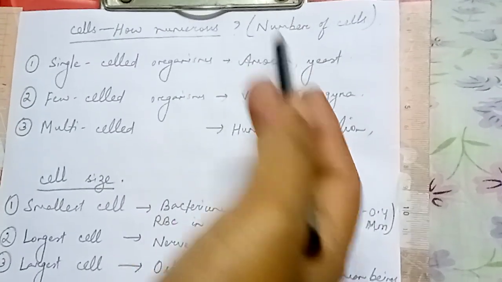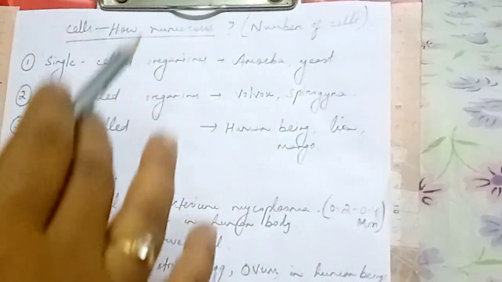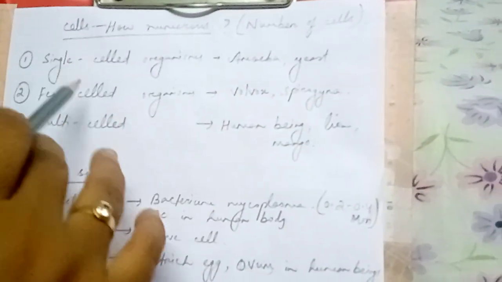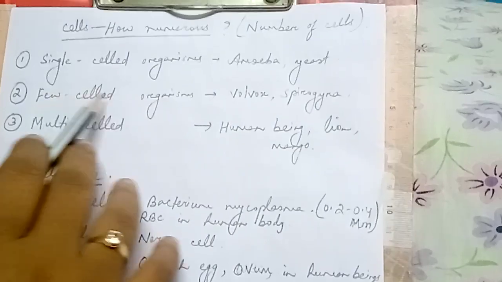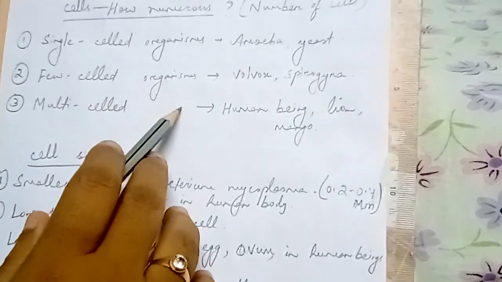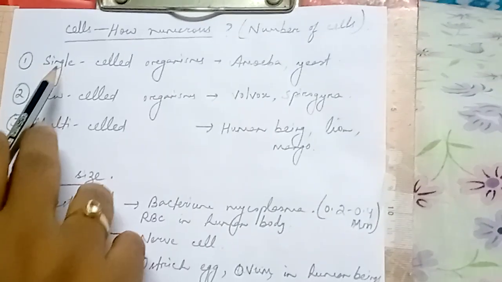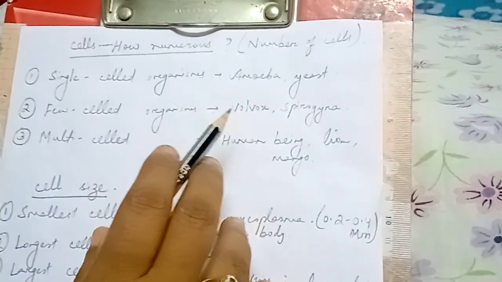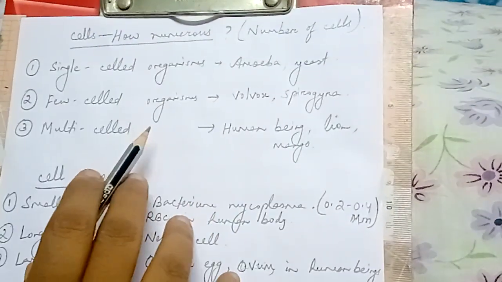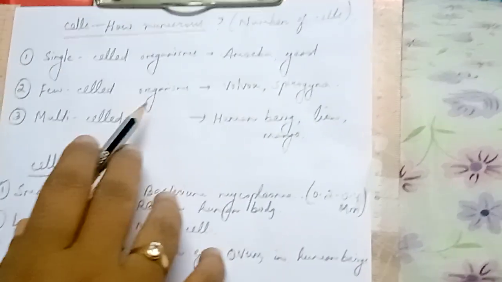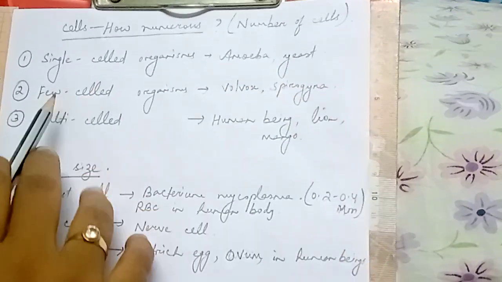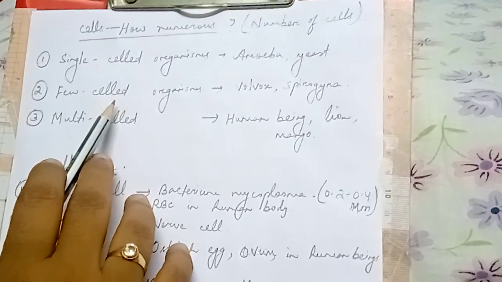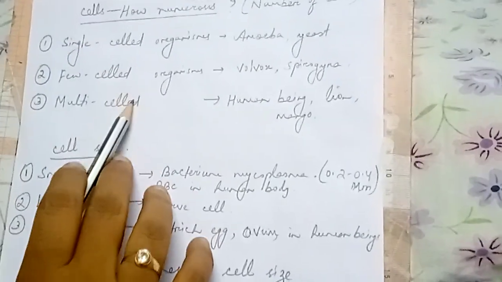Coming to the next one, how numerous are the cells, or how many cells are present in an organism? Based on that, organisms are divided into three groups: single-celled or unicellular, few-celled organisms, and multi-celled organisms. What does this mean? In single-celled organisms, all the biological activities are carried out in that single cell only. Which are the organisms? Amoeba, yeast, etc. In few-celled organisms, the different body functions are divided among different cells.